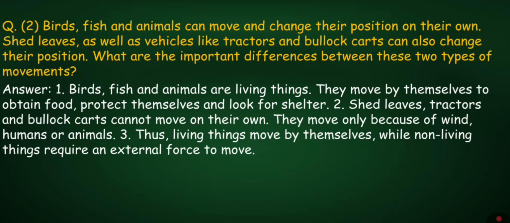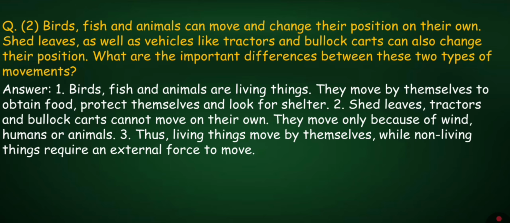Second question. Birds, fish and animals can move and change their position on their own. Shed leaves as well as vehicles like tractors and bullock carts can also change their position. What are the important differences between these two types of movements?